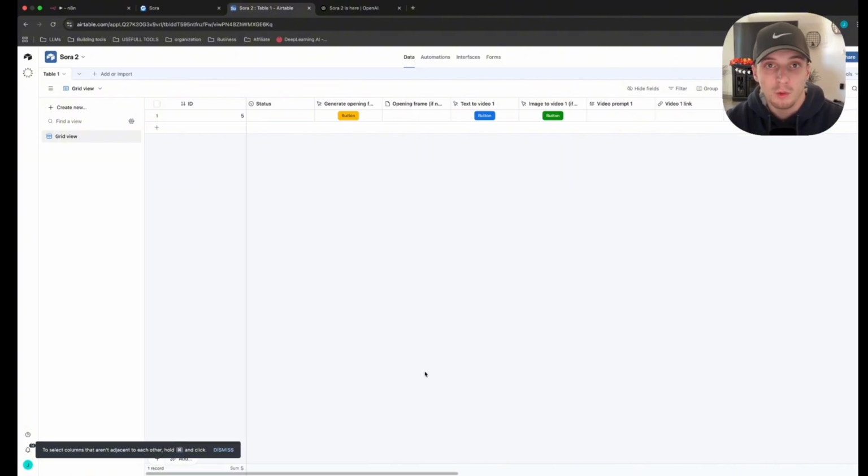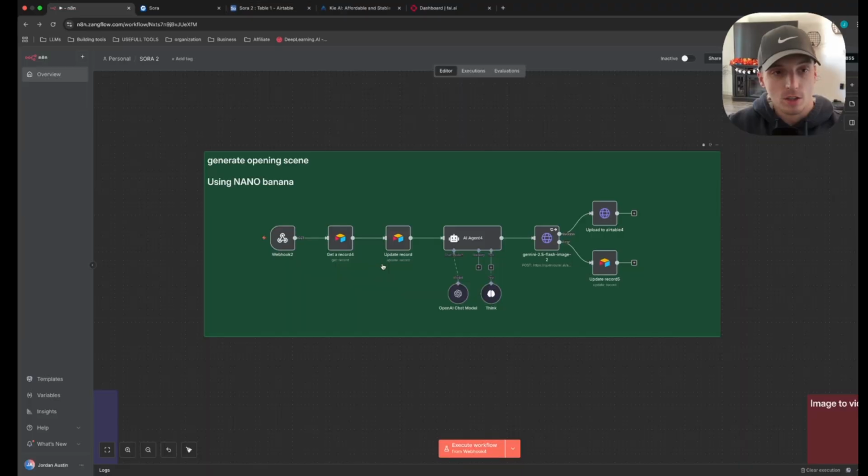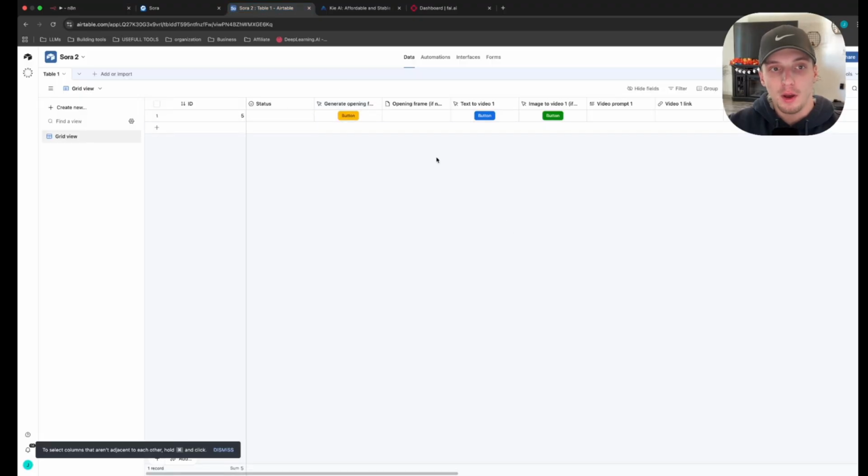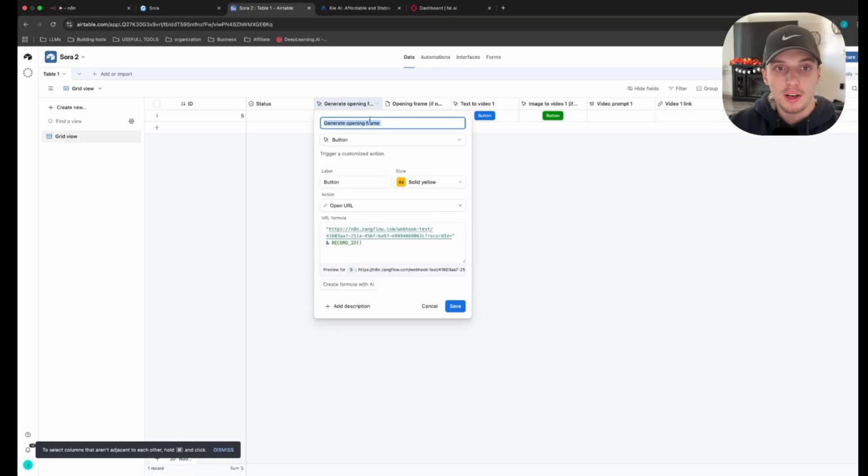We'll get to those when we start breaking down the individual workflows. All right, so let's get into the first system, which is generate the opening scene. This is going to lead us into our first button. If you remember here, I told you to leave the buttons alone. This first one is called generate opening frame.